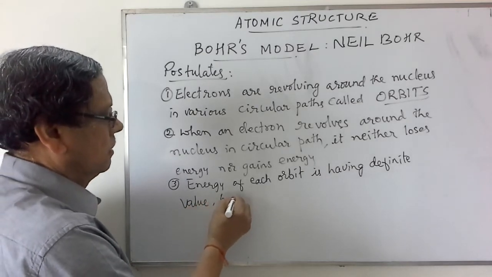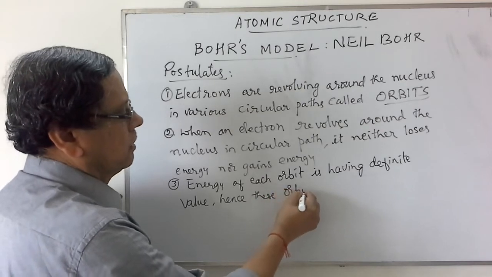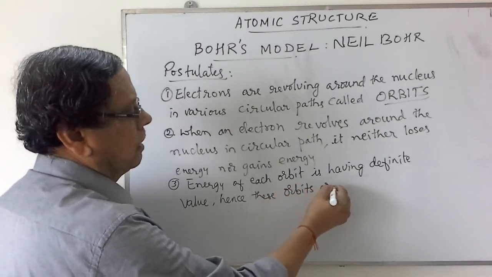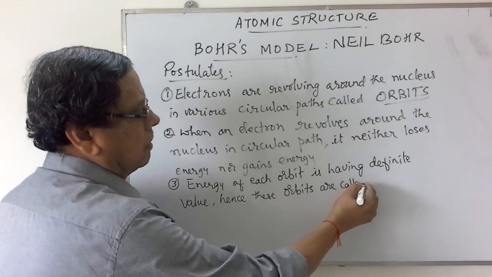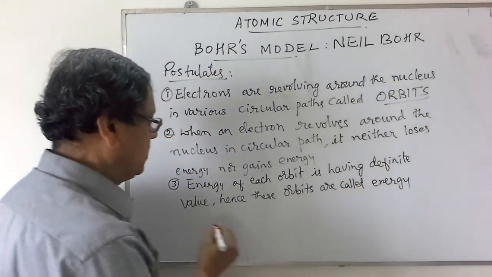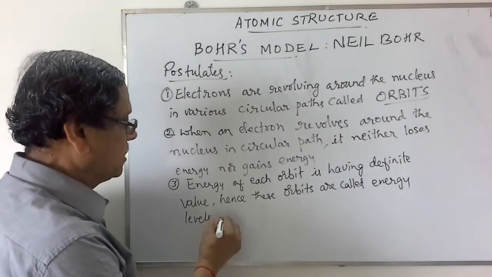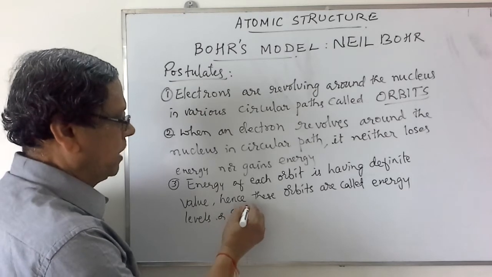Hence, these orbits are called energy levels, or these are also called stationary paths.